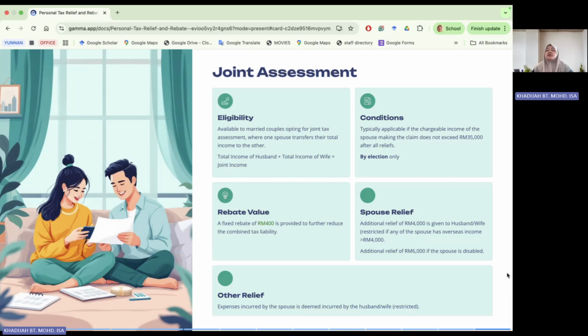Similarly, if, for example, you incurred medical expenses for your parents, so if it is joined under the husband's name, you can only claim expenses incurred for his parents. So if wife incurred, cannot claim because that is not his parents. But if the joint assessment is under the wife's name, you can only claim expenses for your parents on the wife's name, right? So husband, even though incurred, cannot claim. So there are some expenses that can be restricted, depending on the type of expenses. If there is a limit, so that is the amount of limit that you can claim.